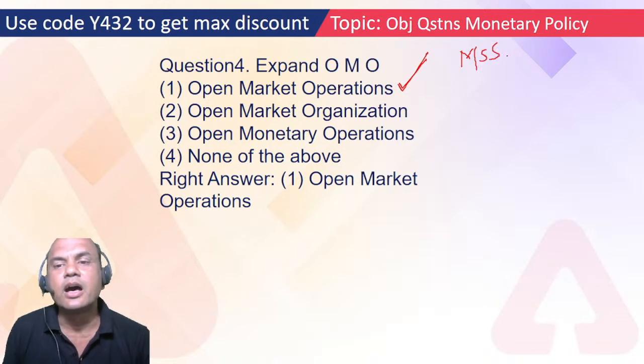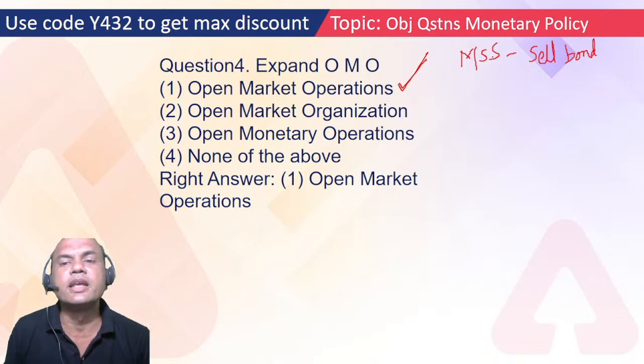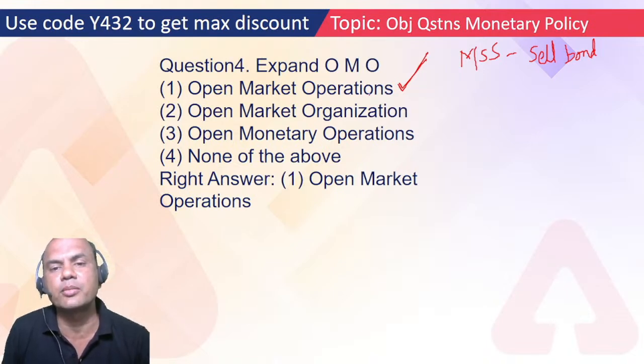In this, RBI only sells the bond. It never buys bonds in MSS. This is in very extreme situations. Sometimes MSS comes into role. But OMO is a regular feature of RBI.